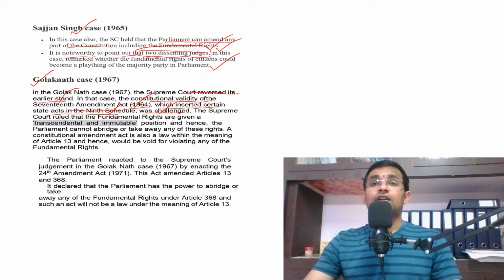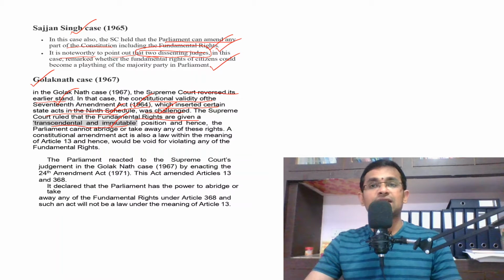That means the laws which are kept under the 9th Schedule cannot be questioned under Article 13 or cannot be reviewed by the judiciary, right? So the Supreme Court ruled that fundamental rights are given a transcendental and immutable position. What is the meaning of transcendental? Transcendental means beyond normal, beyond imaginary. They are ideals, right? So immutable means cannot be changed, right?